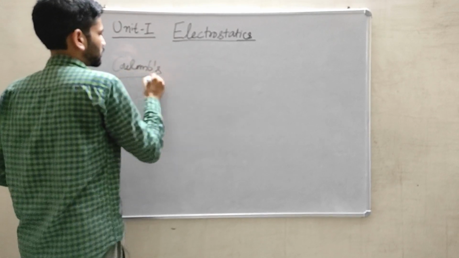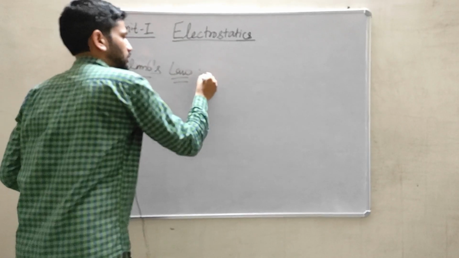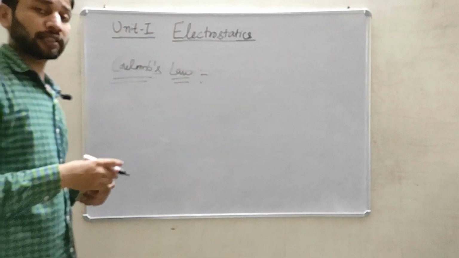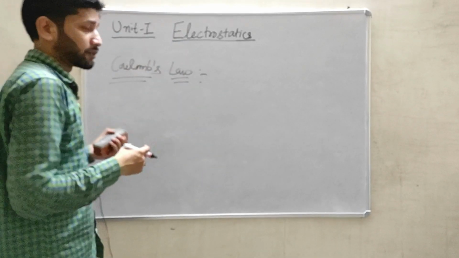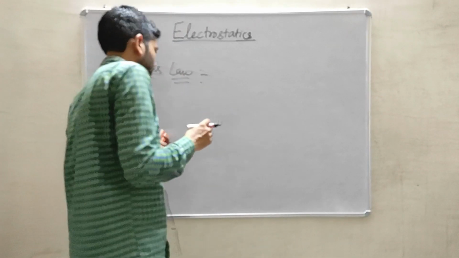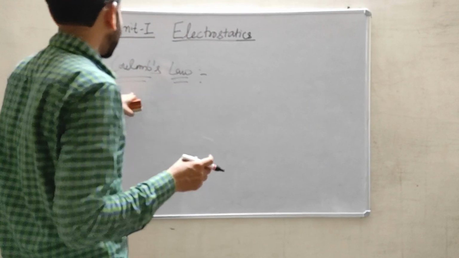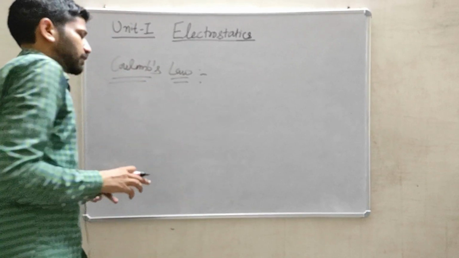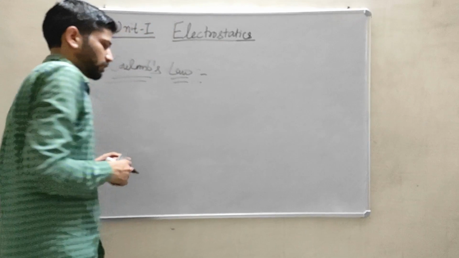the Coulomb's law. Actually this concept of charge, or this electrostatic concept, is discovered around 600 BC, by a German philosopher. So that is a basic old theory.